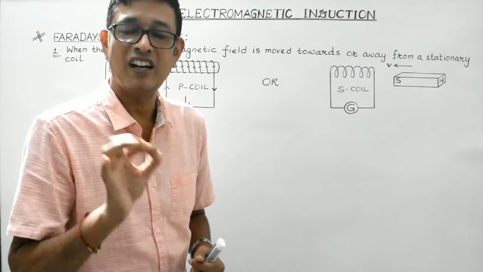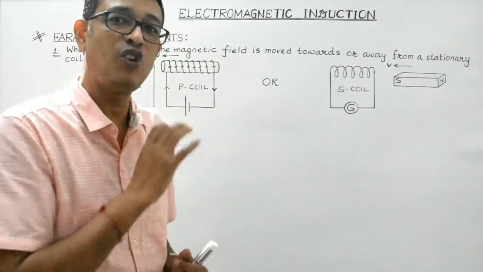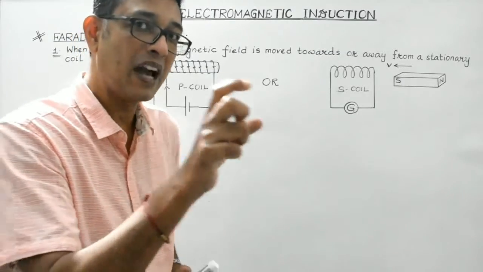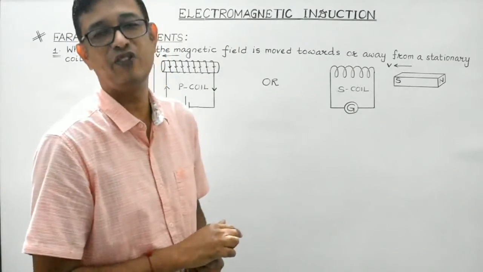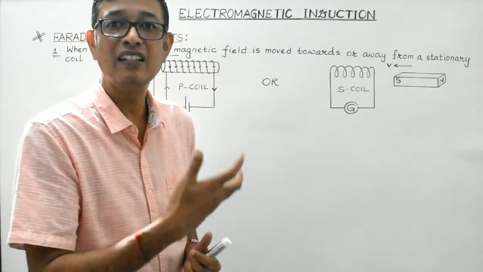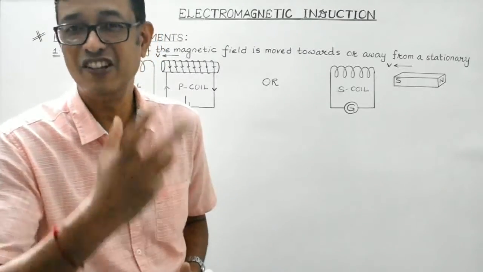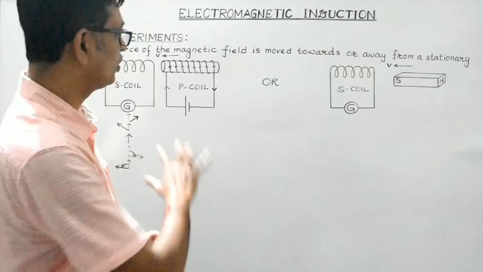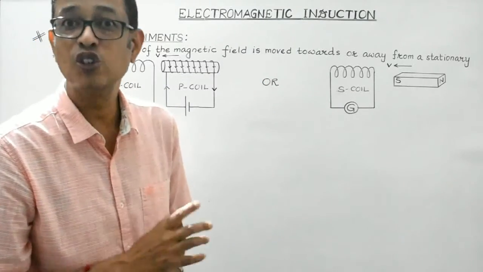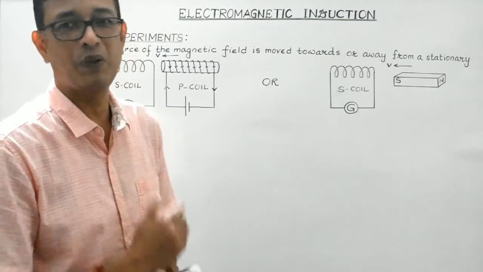I repeat, the induced current or the induced voltage which gets developed in the coil depends upon the time rate of change of the magnetic field or the magnetic flux linked with the coil. Right? How fast the magnetic field lines are changing. So that depends upon the time rate of change. Clear, students? So these were the conclusions which led to the laws of electromagnetic induction. We will discuss some other experiments as well.